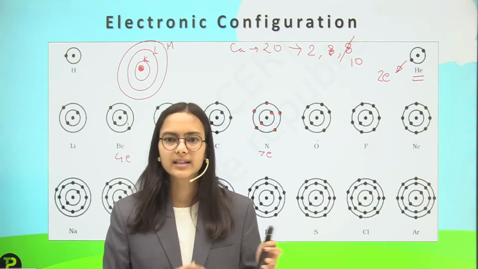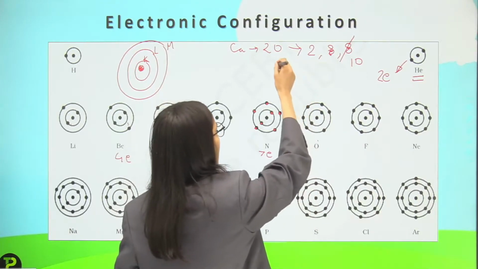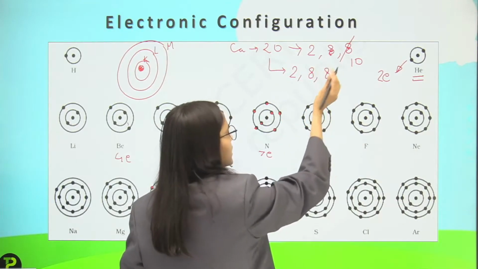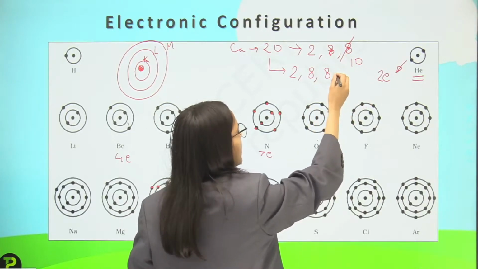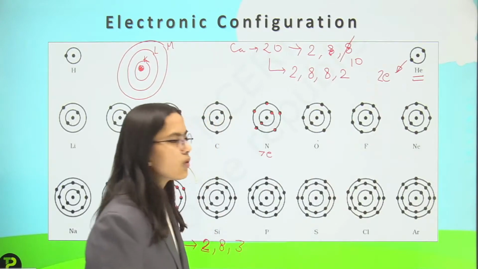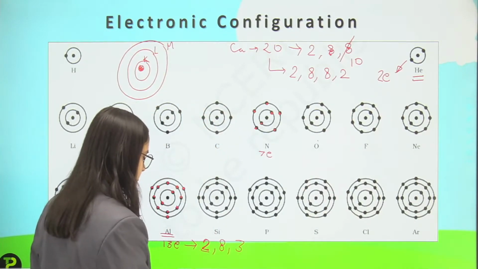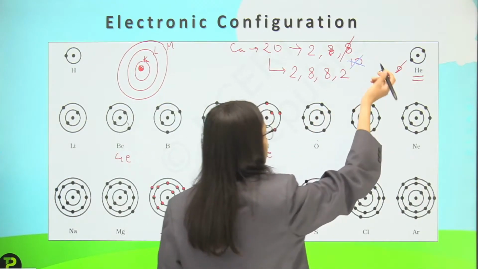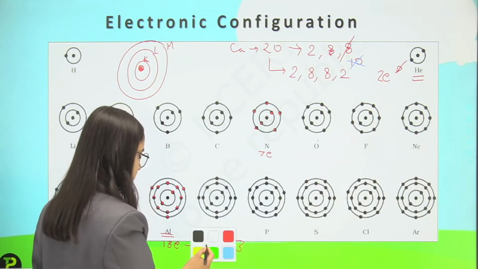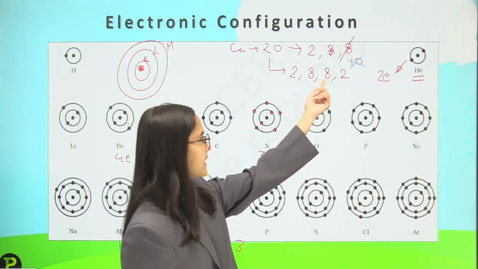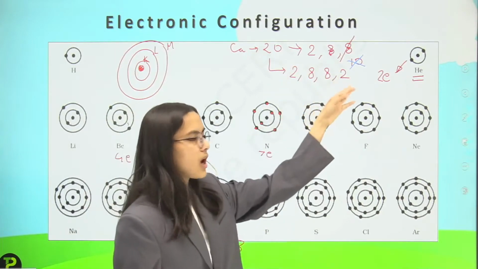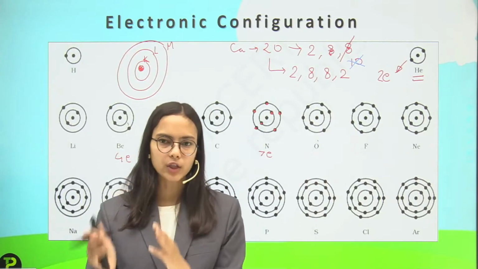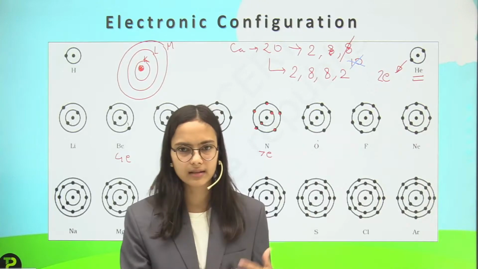But this does not happen. What actually happens is that the electronic configuration is like 2, 8, and after putting 8 electrons we move to the next shell to put those 2 electrons. So the electronic configuration of calcium is, so this 10 is not correct. Why is it not correct? Because if 8 electrons are filled in any shell, we can move to the other shell. So for calcium with the atomic number 20, the 20 electrons are put in order 2, 8, 8 and then the 2 other electrons.